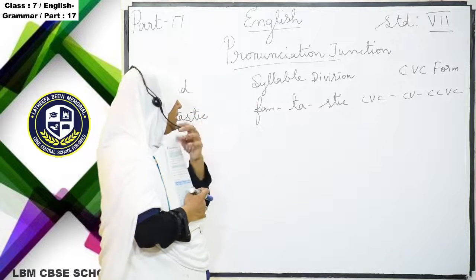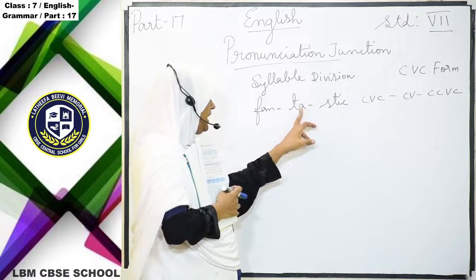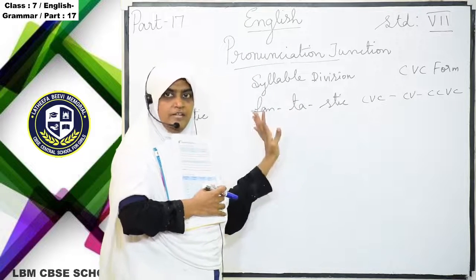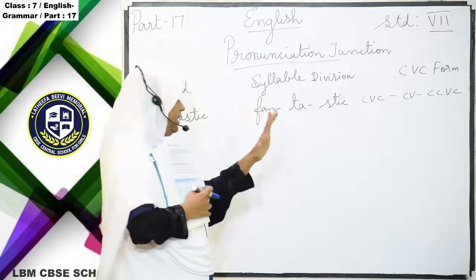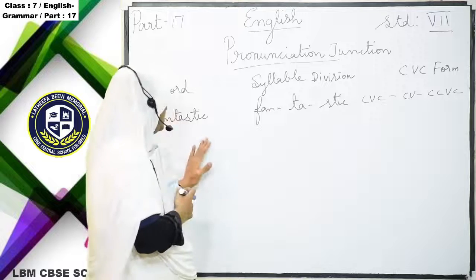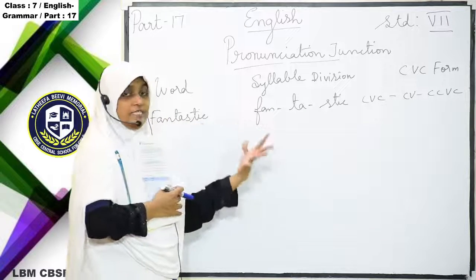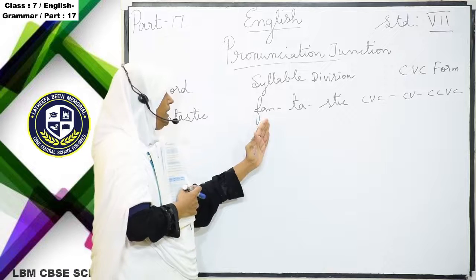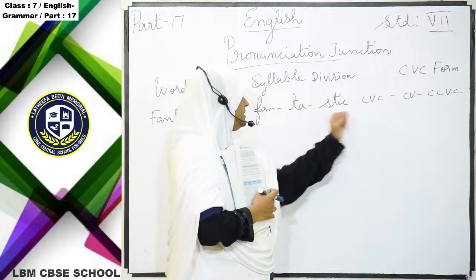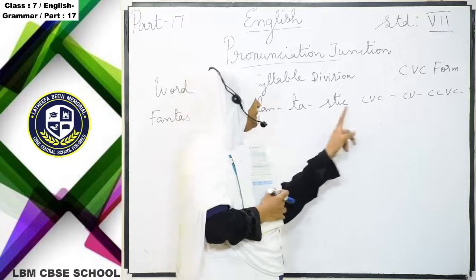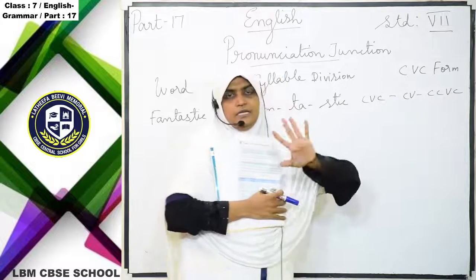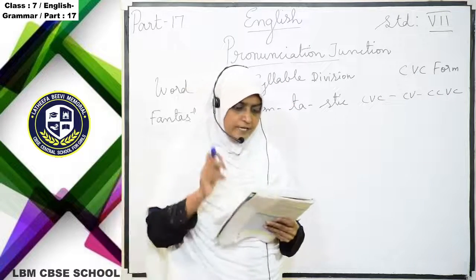You can find out wherever the vowel sound is. A is a vowel sound, I is a vowel sound. The rest of the letters are consonant sounds. According to that we have to separate. So here fantastic, they have separated. How? Syllable division. Fantastic: fan is CVC, ta is CV, and stic is CCVC. Understand?